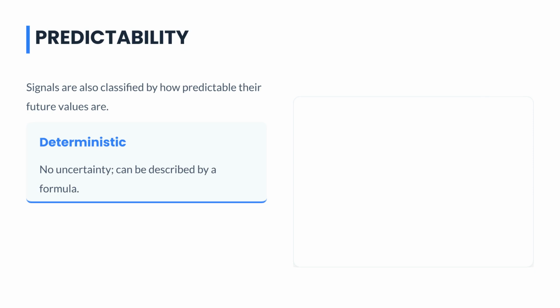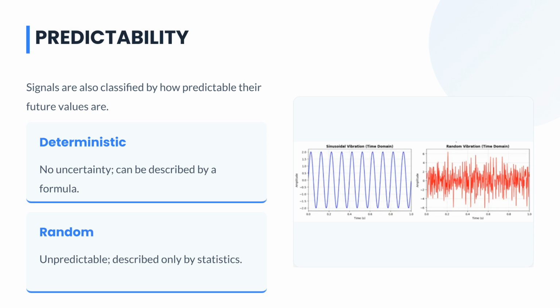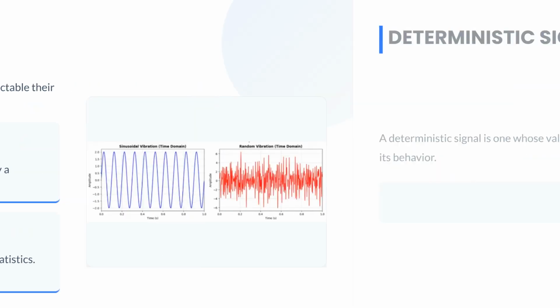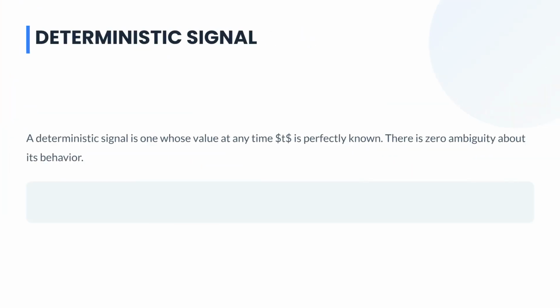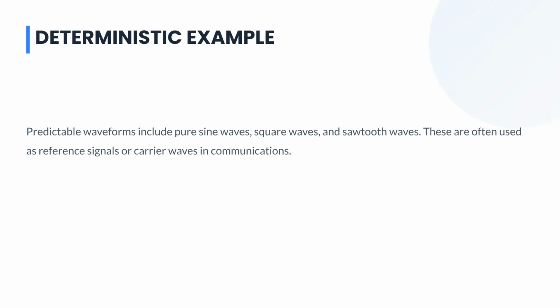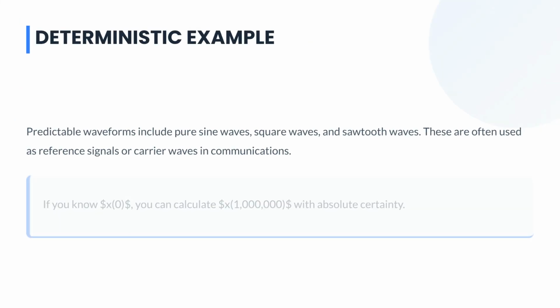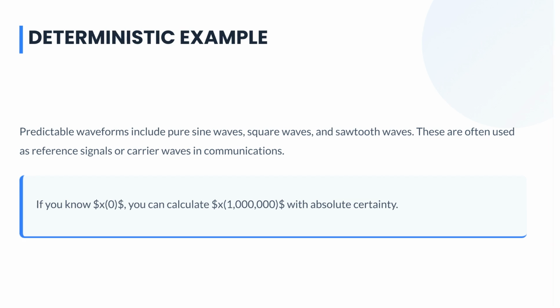Deterministic signals are predictable and described by a formula, while random signals are unpredictable, requiring statistical description. A deterministic signal's value at any time $t$ is perfectly known, with zero ambiguity about its future behavior. These signals are entirely characterized by an explicit mathematical function. Predictable waveforms like sine, square, and sawtooth waves are deterministic.